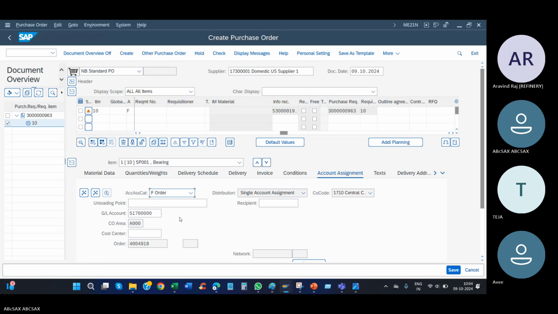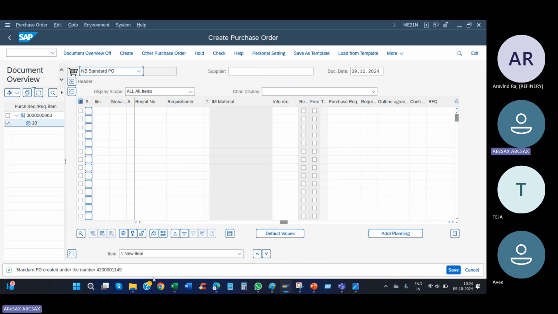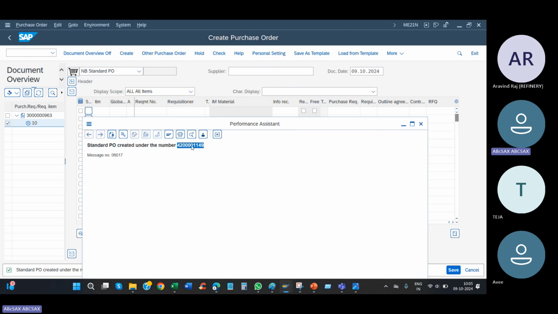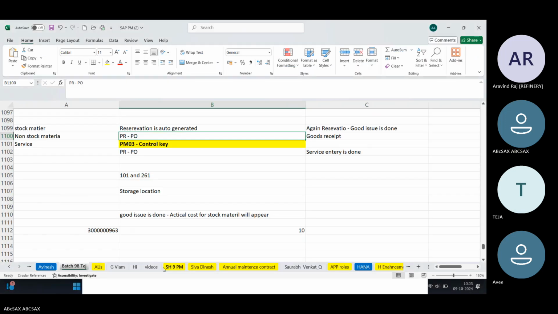You can see the order number and you will get a new tab now, purchase order history. So no issues. Post it. We are creating the PO. PO created. This is the PO number. Against this PO number, what you need to do now?